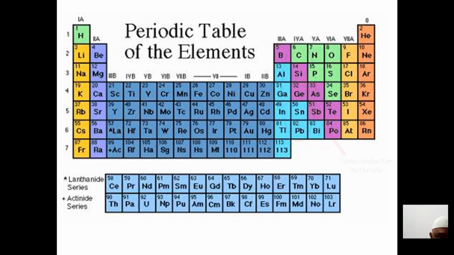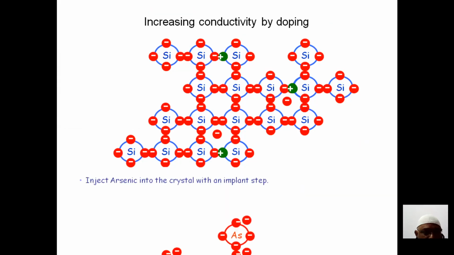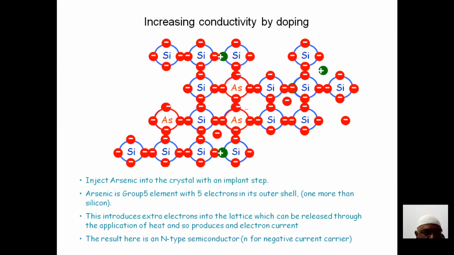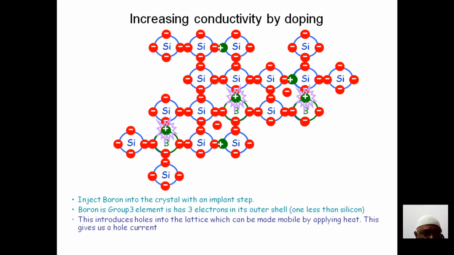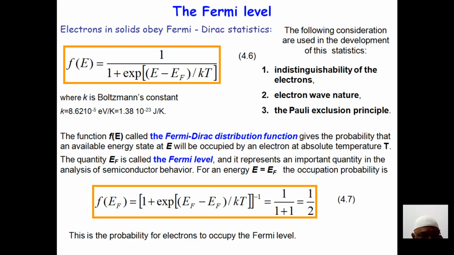What is actually the Fermi level, and what is actually a PN junction diode? Then again we'll go for the carrier concentration of holes. I think you will feel comfortable with that when you go for it. Now, electrons in solids obey the Fermi-Dirac statistics.